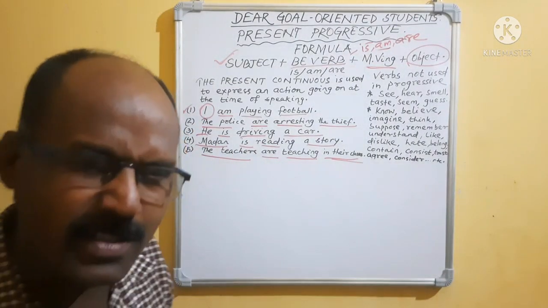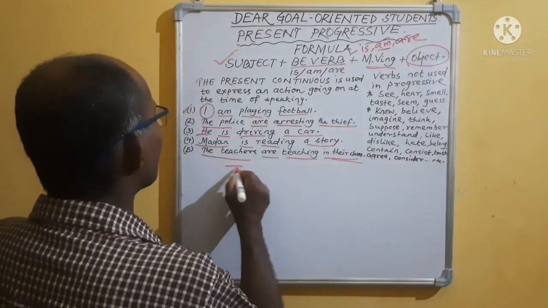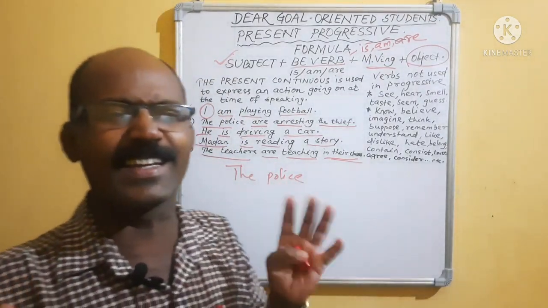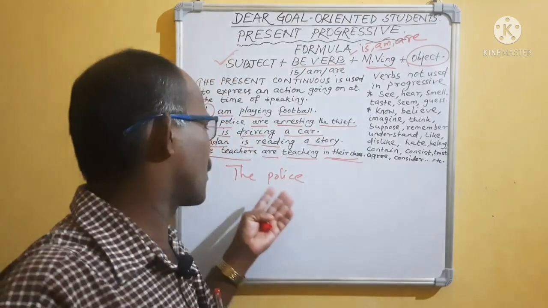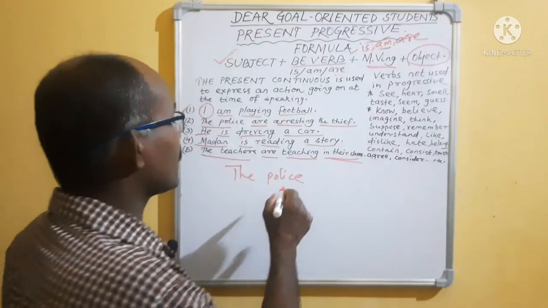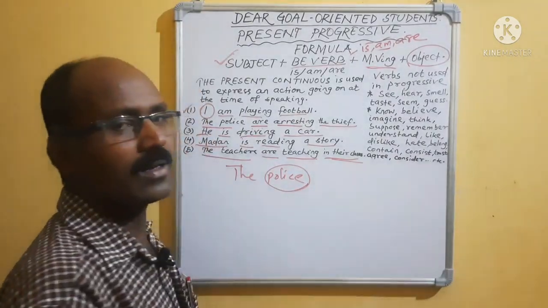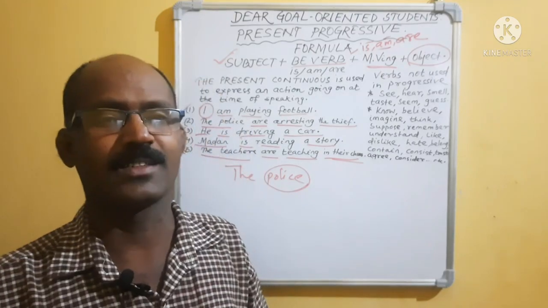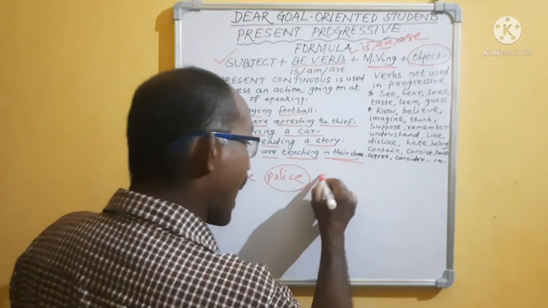Here, my dear students, please remember one thing. Can you tell me, the police, is it singular or plural? You are thinking that police is singular, sir. No, polices, nothing like that. Please remember, police is always plural. So don't think the police is coming. It is not right. The police are coming.